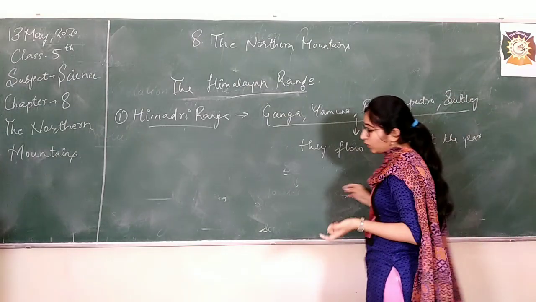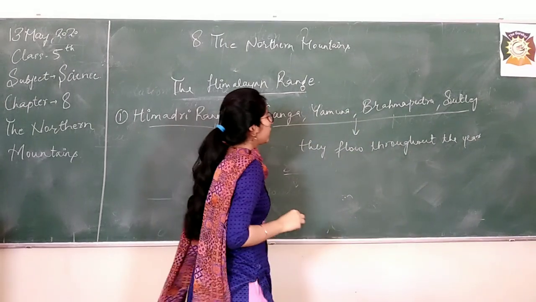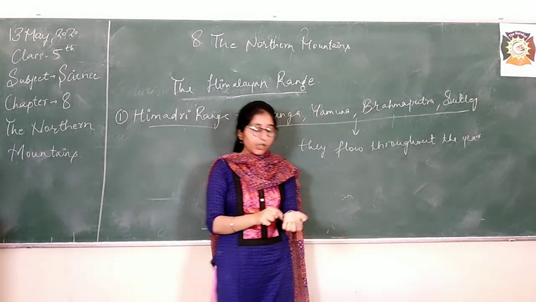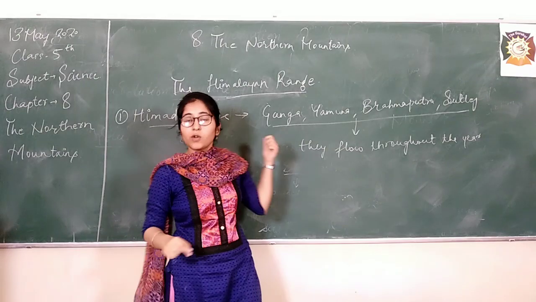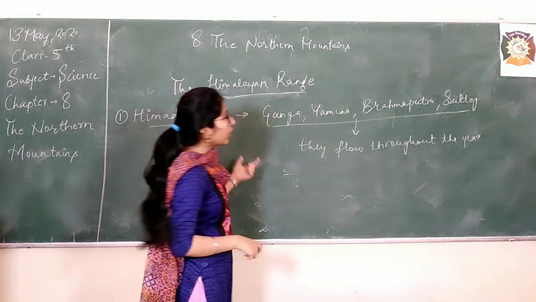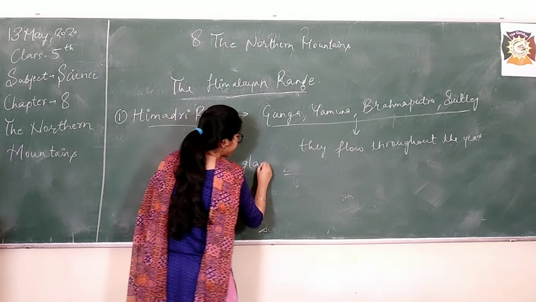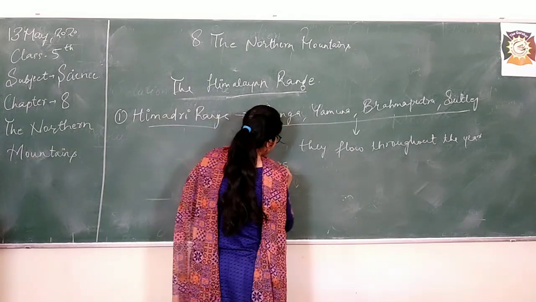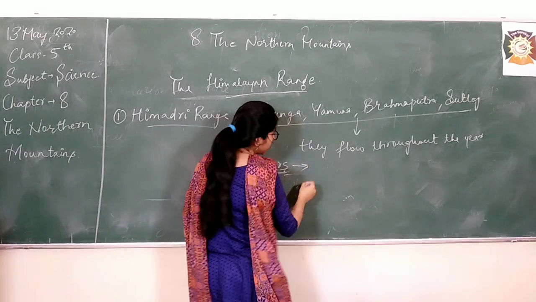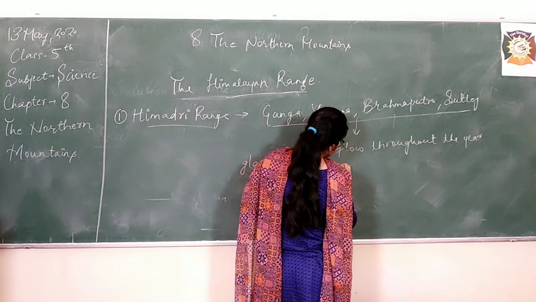Now, what is the thing that we are going to study here? These rivers that flow throughout the year are actually born in the mountains of Himadri range. They get water from the Himadri. How do they get water? There are glaciers. What are glaciers? Glaciers are moving sheets of ice.